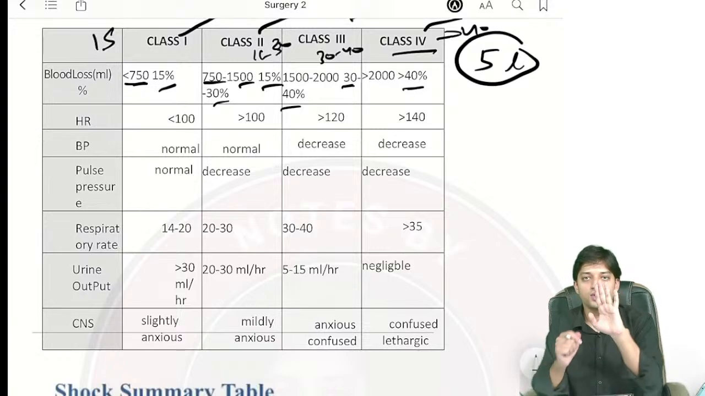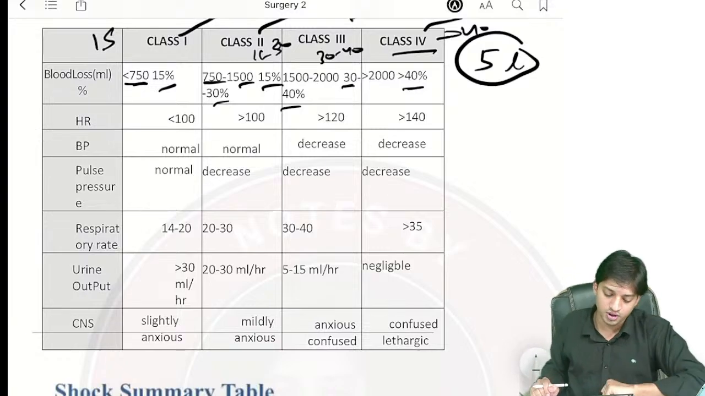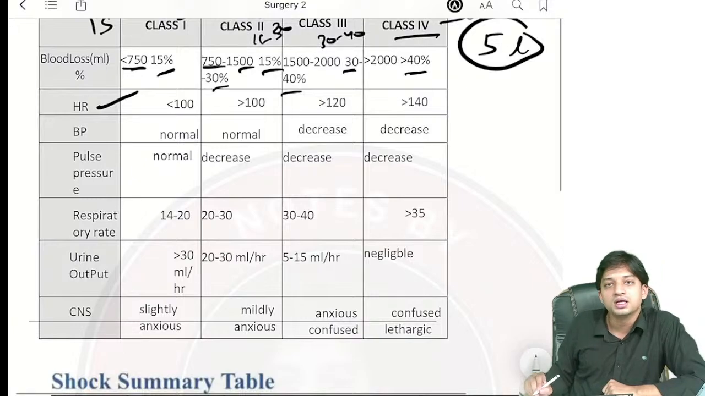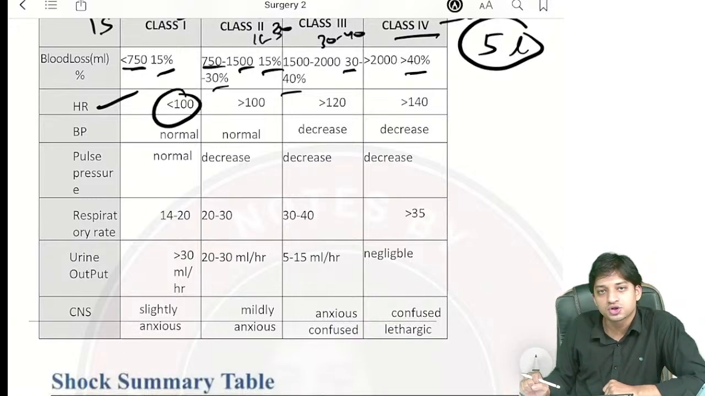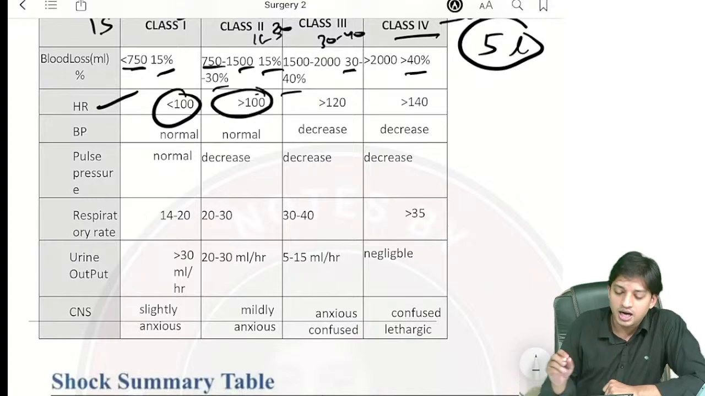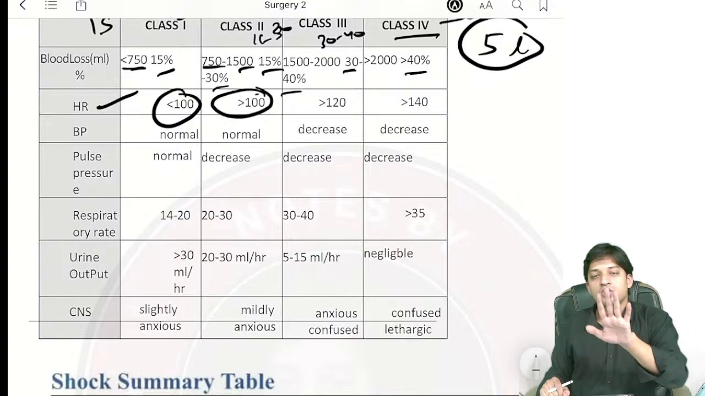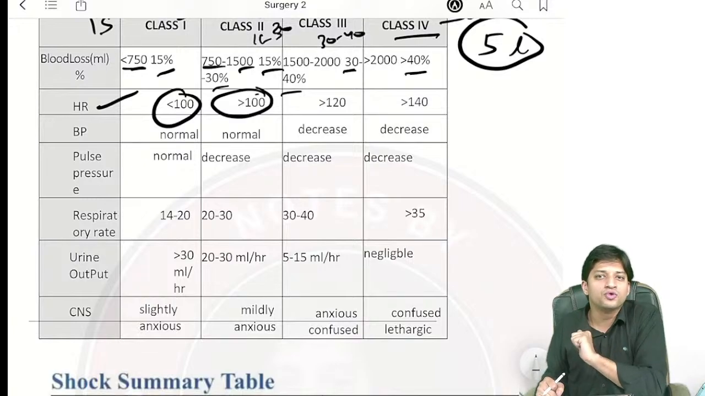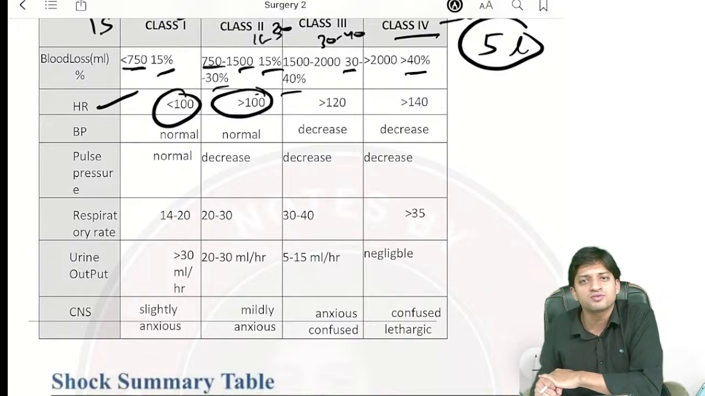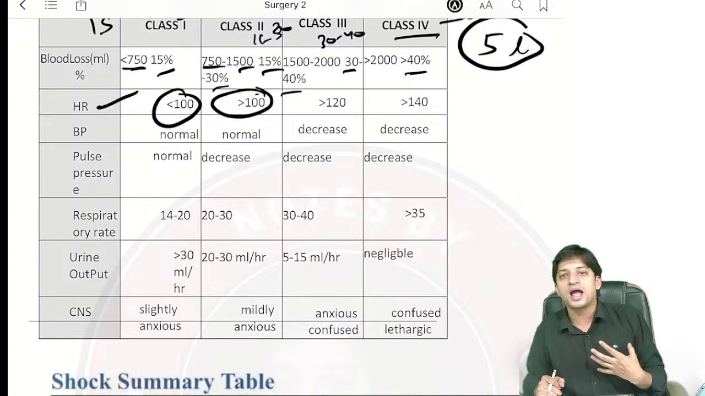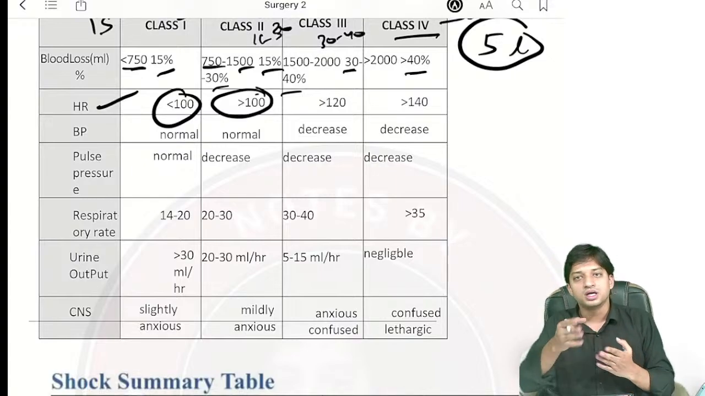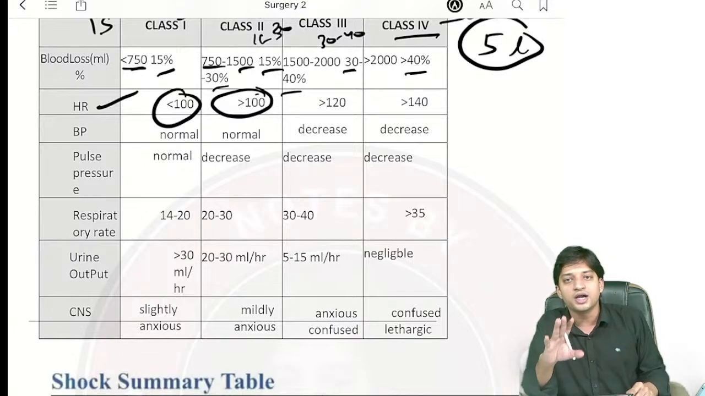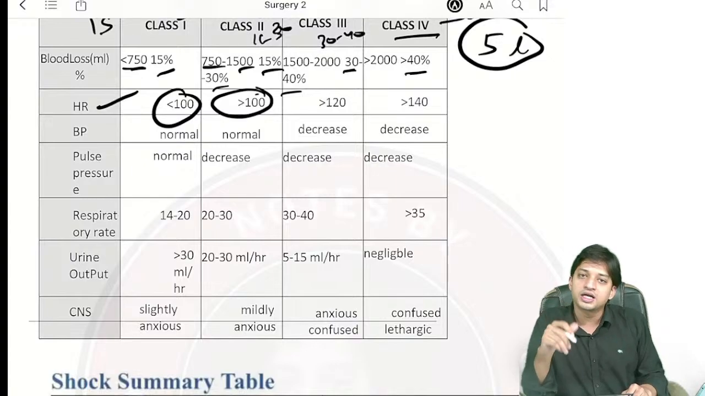Done. Now, listen to me very carefully. Heart rate, what is going to happen? In class 1, what will you see? You will see heart rate is less than 100. In class 2, heart rate will be more than 100. Why? Because in class 1, a very small amount of fluid is lost. The heart will try to contract, relax, pump, and compensate for the loss of fluid volume, and it will easily be able to compensate. So the heart rate will be less than 100.